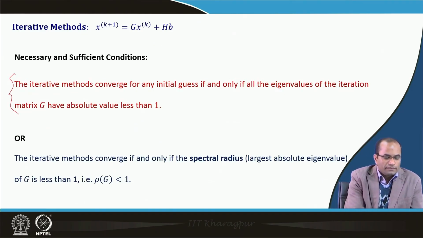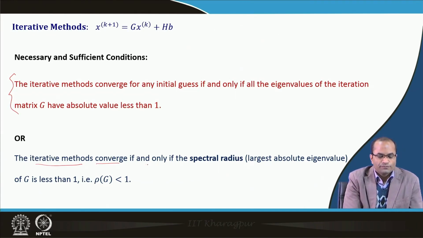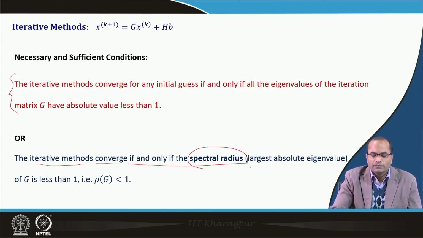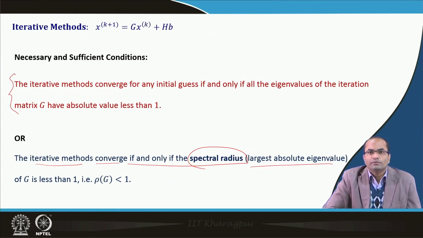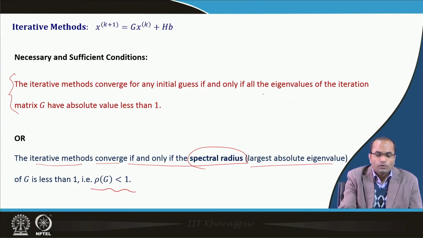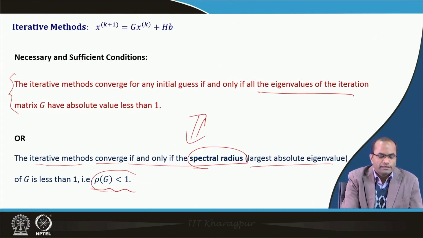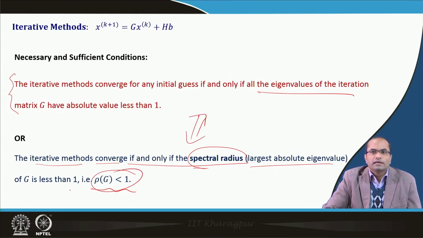This result can also be stated in this way, that the iterative methods converge if and only if the spectral radius is less than 1. So, the spectral radius is nothing but the largest absolute value of the eigenvalues. So, if the largest absolute value is less than 1, that means all the eigenvalues are less than 1. So, these two results are actually the same. Whether we say that the spectral radius is less than 1, or we say that all the eigenvalues of this iteration matrix G have absolute value less than 1, both are equivalent.